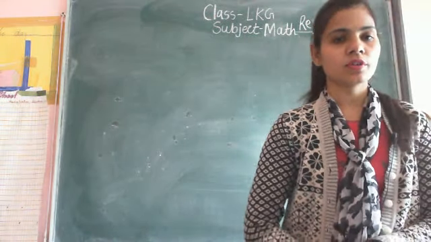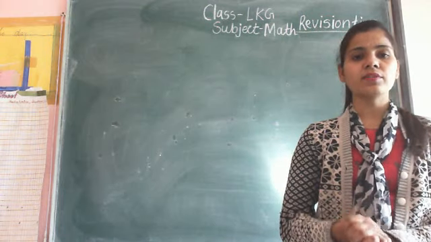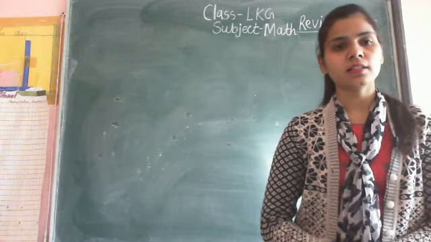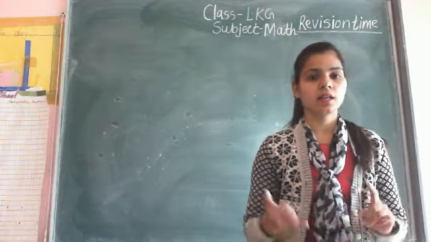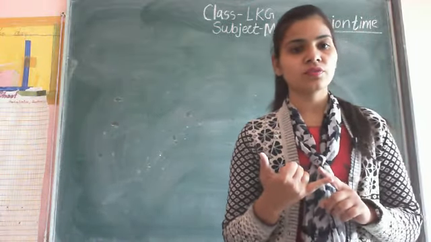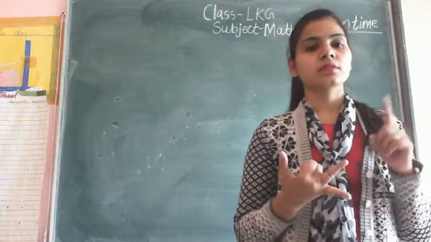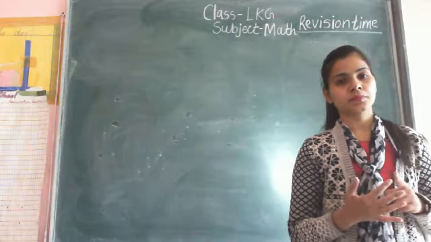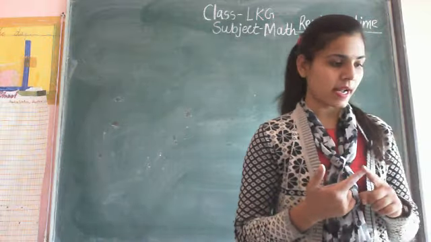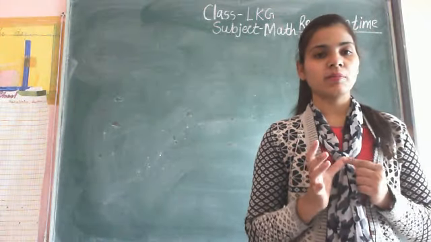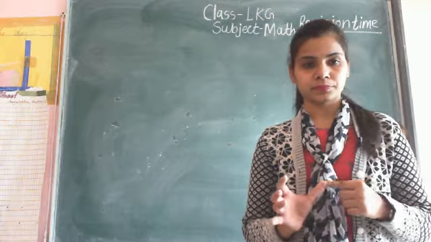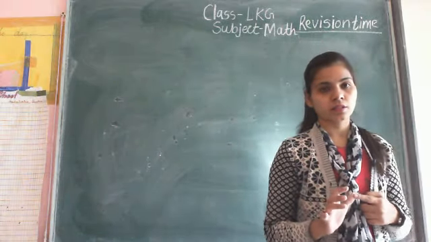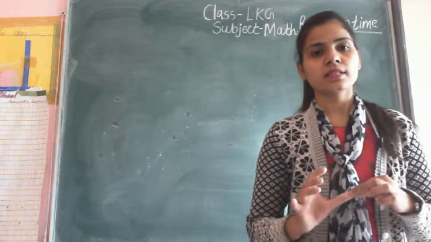So now it's time for revision and we have done 5 questions in your revision. Which questions are there? First is numbers from 1 to 50, then count and circle, count and write the numbers, missing numbers and number names. Number names from 1 to 10. Now we will start after numbers. So are you ready for this?